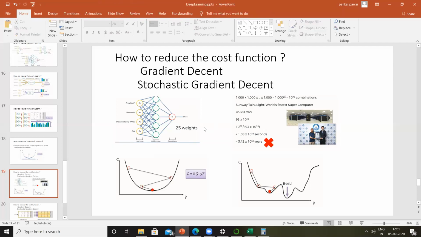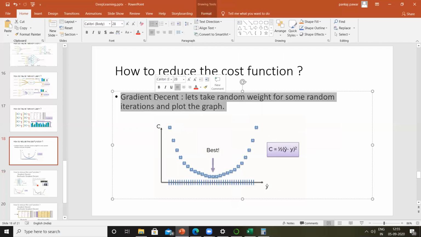So how to reach this in a much quicker manner? That is with the help of gradient descent.